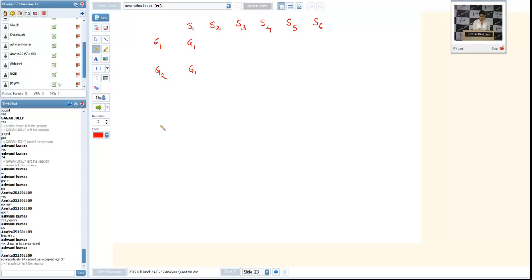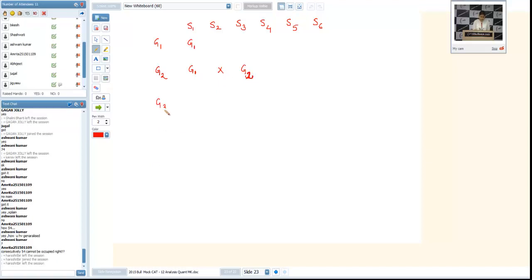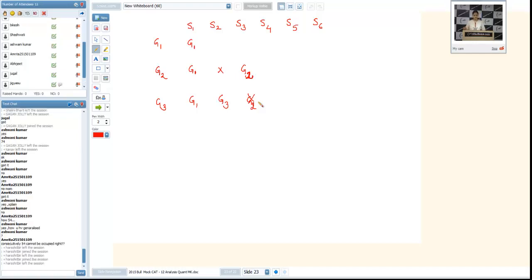Already S1 is occupied, so he is leaving this chair and sitting at S3. Now guest 3 is coming and he is sitting in between them. So G2 will move out because G3 is sitting between G1 and G2. According to the question condition, G2 will move out. So after G3 comes, the first two seats are occupied.